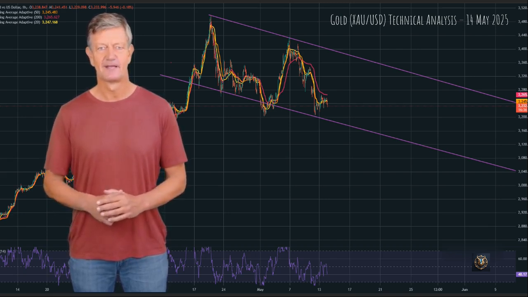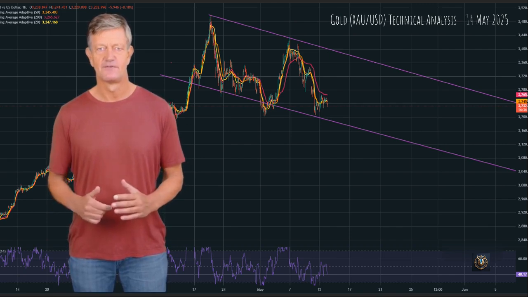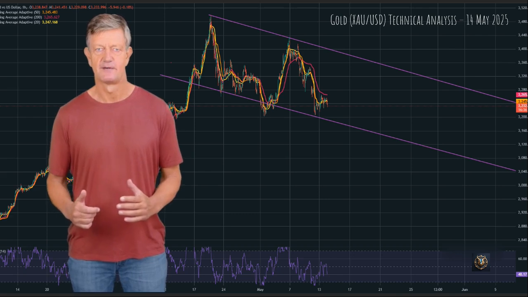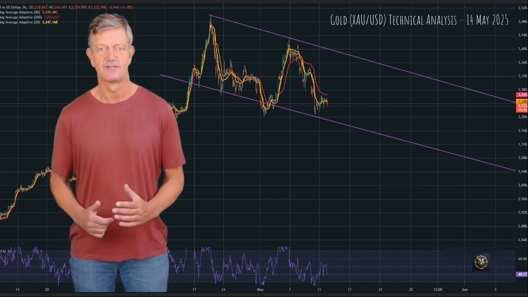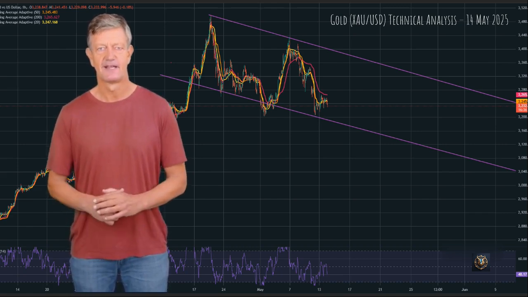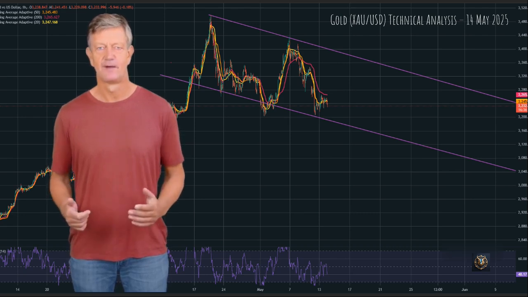Bearish outlook. As long as the price stays below 3,245, 3,250, the bias remains bearish. Next key support levels to watch. 3,220 zone, intermediate support. 3,160, 3,100, channel bottom support by end of May if bearish trend continues.